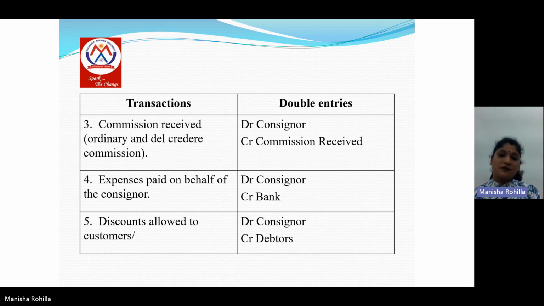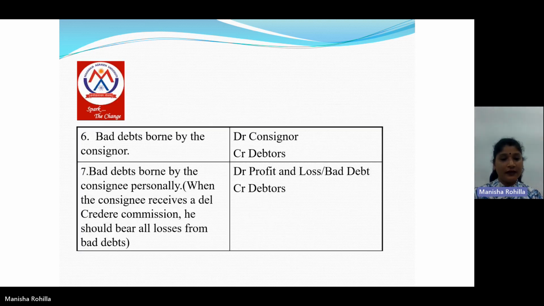Next entry is for expenses paid on behalf of the consignor. When the consignee pays the expenses on behalf of the consignor, then the entry will be consignor account debit to bank account. Next entry is for discount allowed to the customer. Then the entry will be consignor account debit to debtors account. Next is for bad debts borne by the consignor. If the loss of bad debt is borne by the consignor, in that case the entry will be consignor account debit to debtors account.